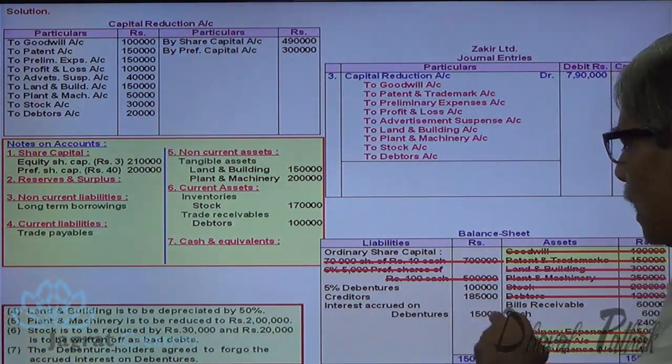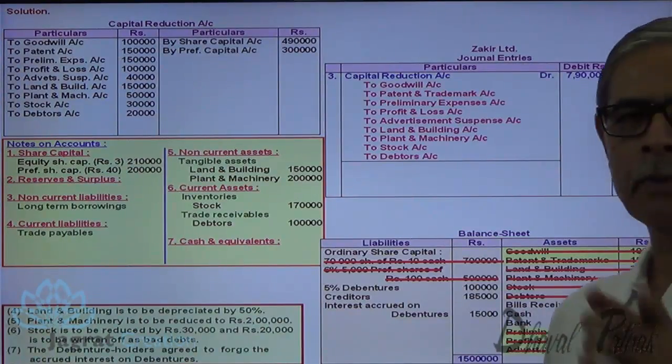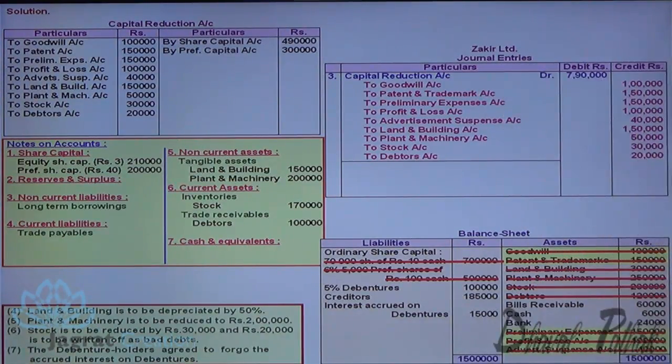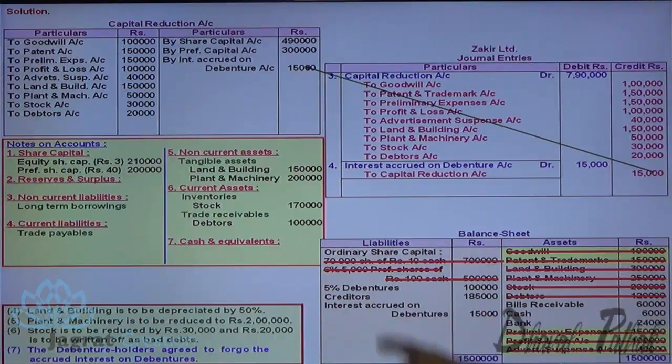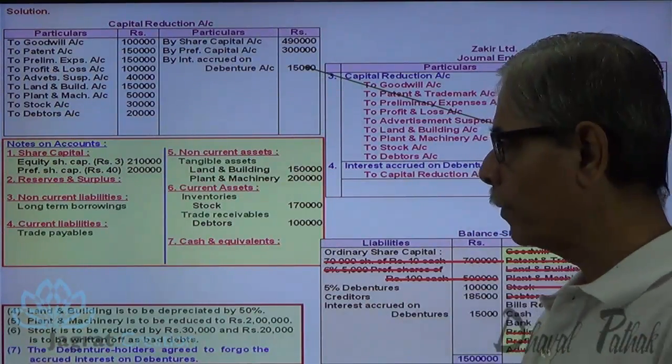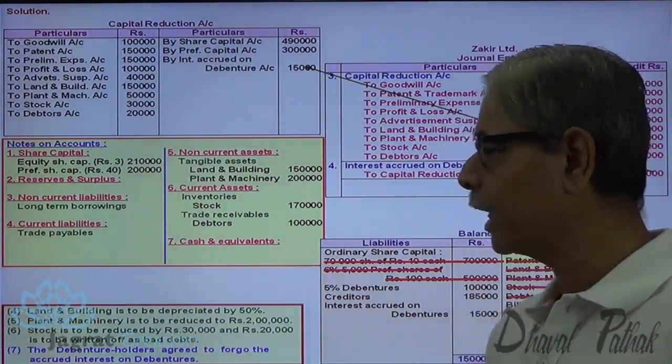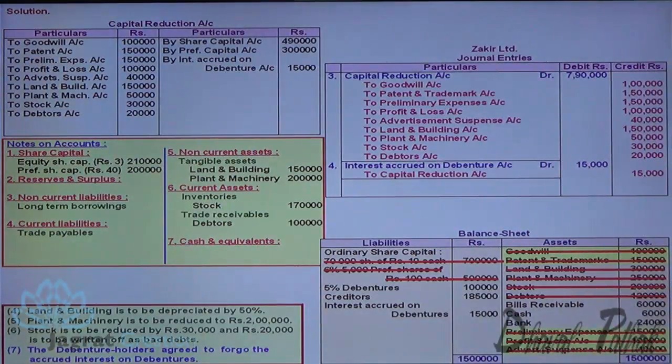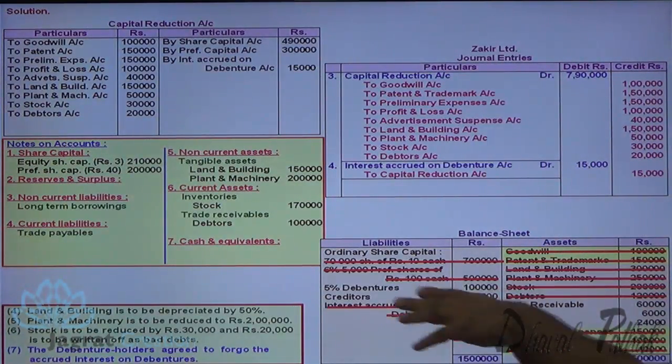Now this liability 15,000 not payable, that will be credited to capital reduction account. So 7th point, interest accrued on debentures account debit to capital reduction account credit. So capital reduction account is credited for that. Now all these adjustments are taken care of. So all these details I have considered.